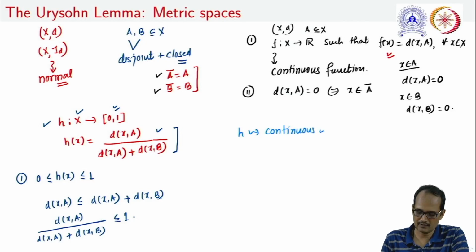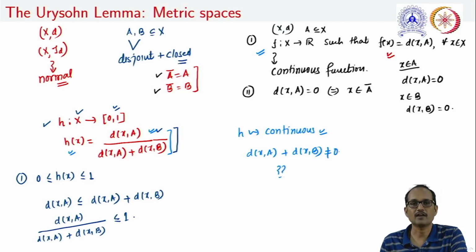What exactly we require if we use this result is that this function is continuous, and this is nothing but the sum as well as division of continuous functions. So this will always be a continuous function provided the denominator, that is d(x,A) plus d(x,B), is not equal to 0. The question is how to justify that this sum is not equal to 0.